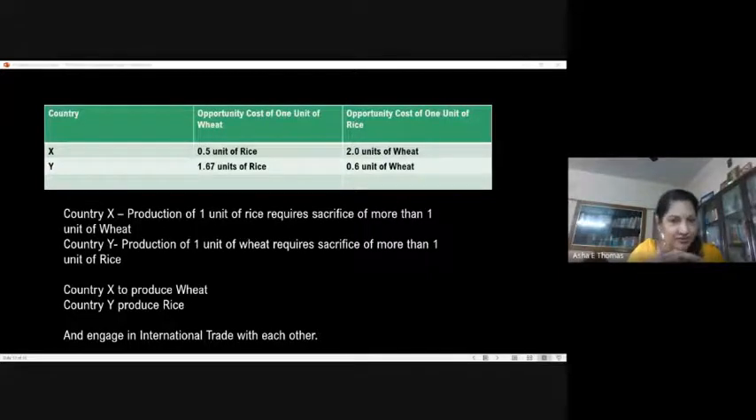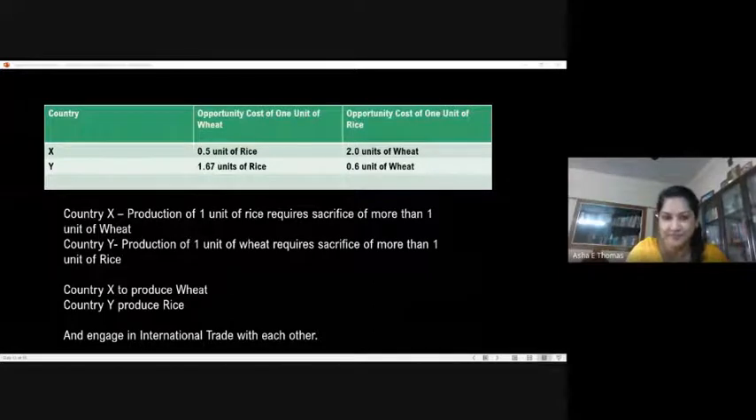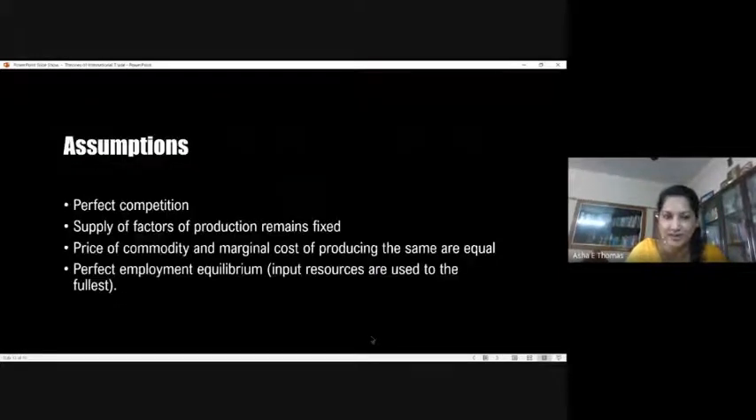Now, these two countries should be engaging in trade, exchanging rice and wheat. Rice to Holland will be given by Denmark, and wheat to Denmark will be given by Holland. That's the concept of this theory, the opportunity cost theory. Now we go to the beginning where we will just discuss the assumptions.